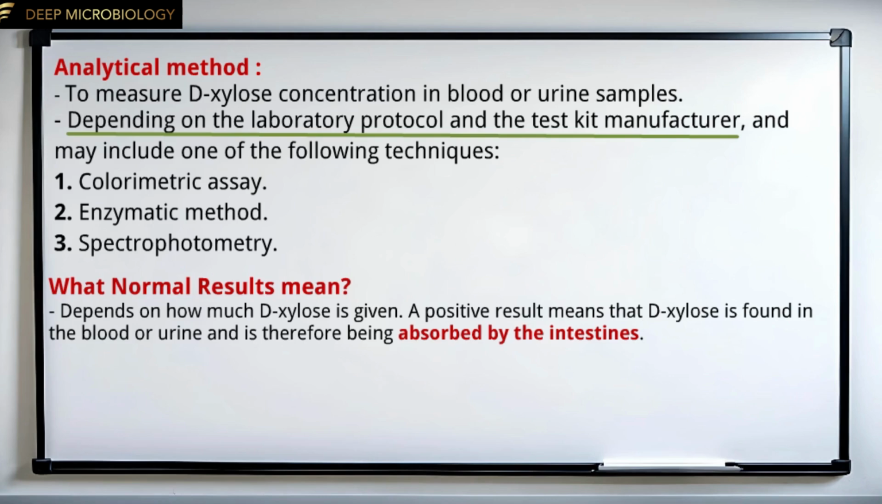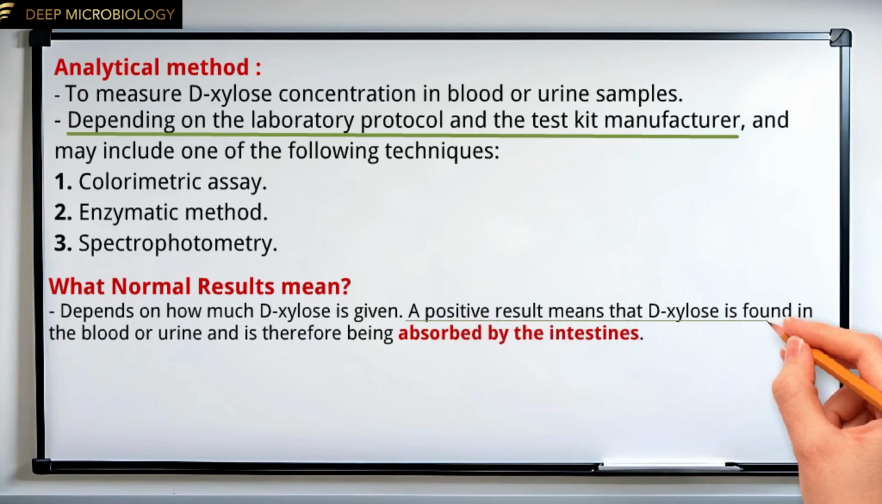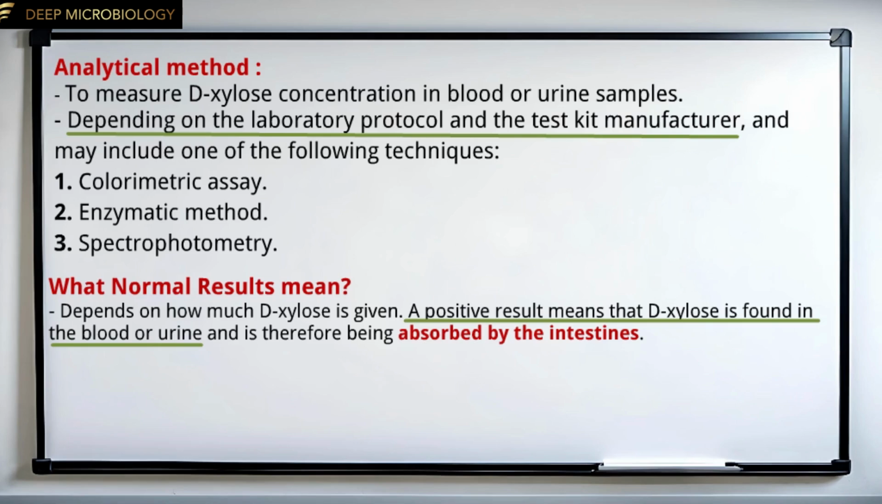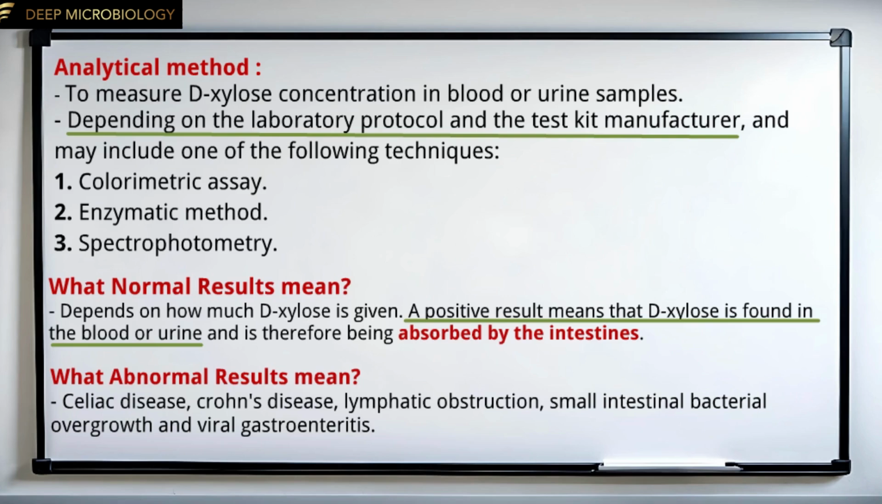What normal results mean? A normal result depends on how much D-xylose is given. A positive result means that D-xylose is found in the blood or urine, and is therefore being absorbed by the intestines. And what abnormal results mean? Lower than normal values may be seen in celiac disease, Crohn's disease, a lymphatic obstruction, small intestinal bacterial overgrowth, and viral gastroenteritis.